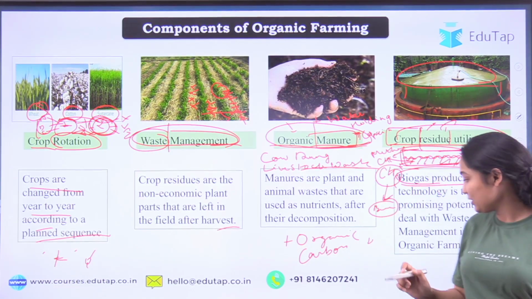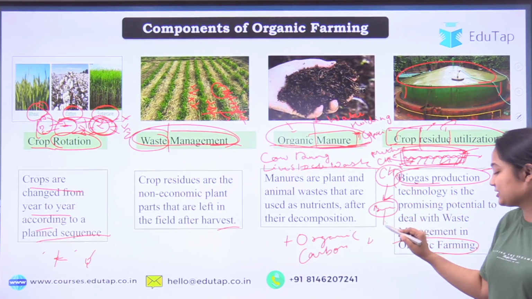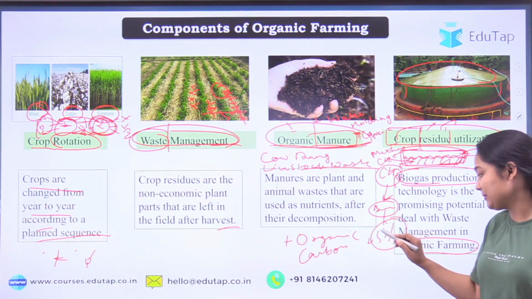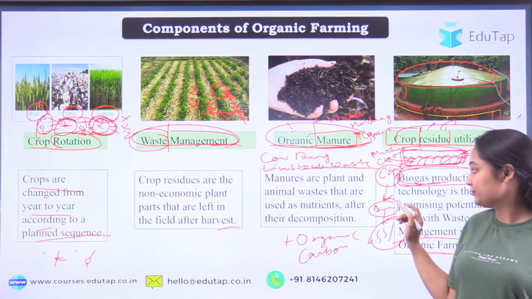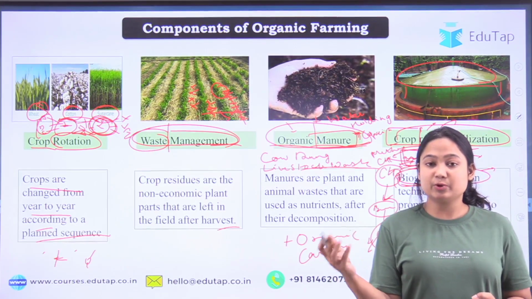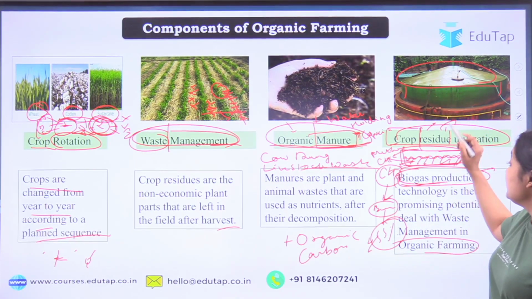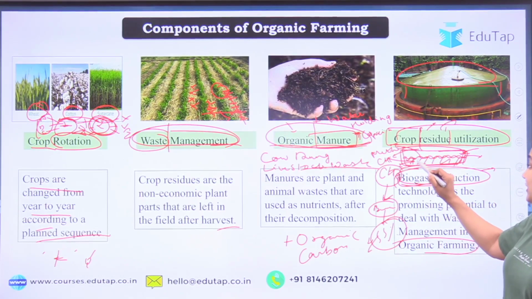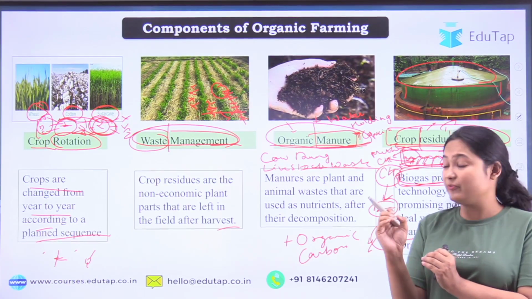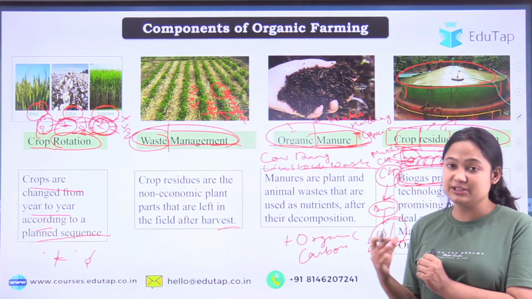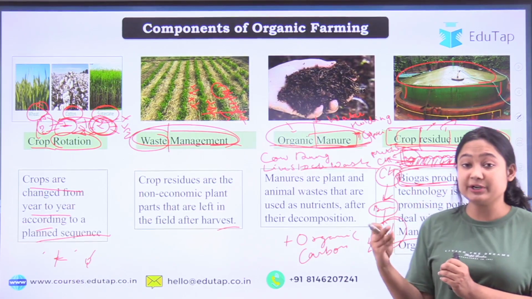So I hope everything is clear about what we are doing in biogas production, and this methane concentration is about 55%. Do remember it. These biogas plants are also encouraged by the government in rural households. Also, once you have used your biogas, whatever material is left is very nutrient rich, and your plants will grow well if they use this nutrient, because it's already decomposed, so it releases nutrients quickly.